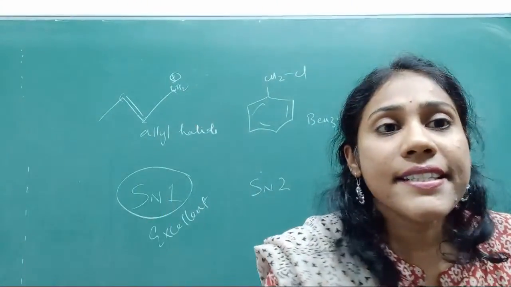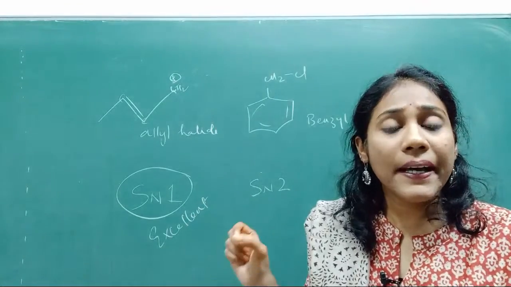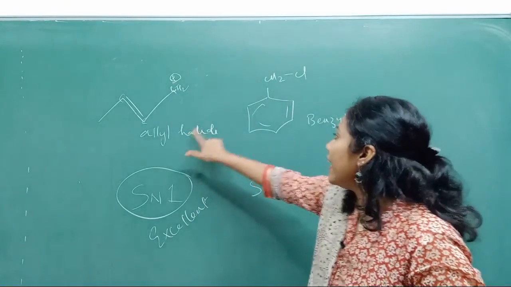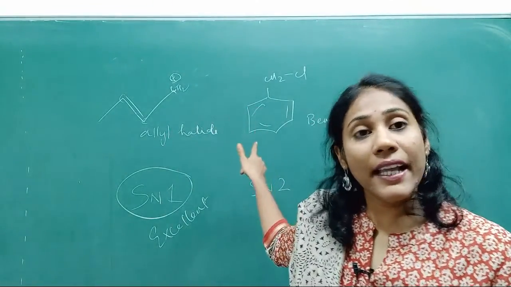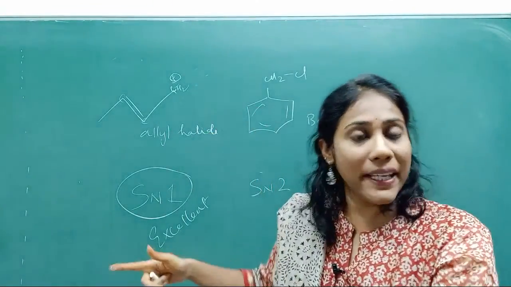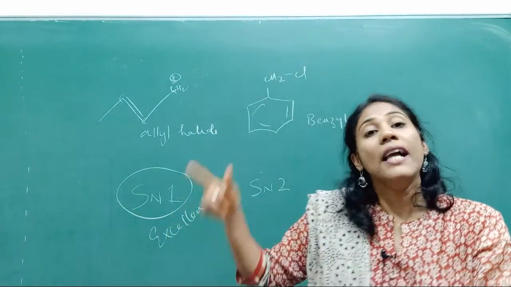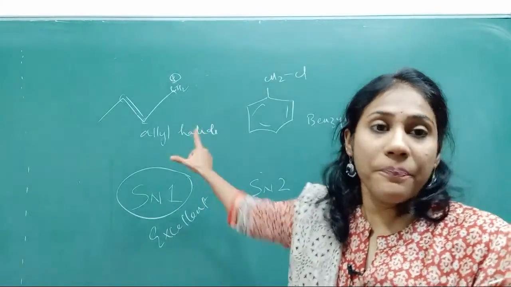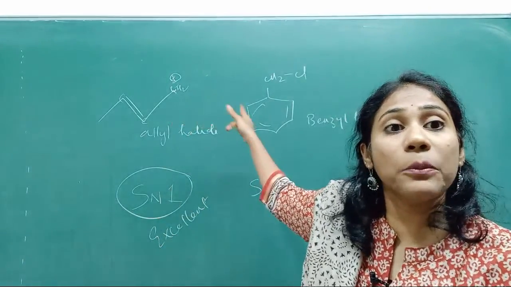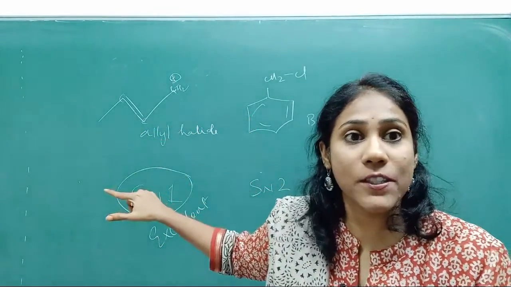That is the reason SN1 happens in an excellent way with allyl halide and benzyl halide. But remember, allyl and benzyl can go through both mechanisms. SN1 is possible, SN2 is also possible, but the excellent way is SN1 because their carbocations are stabilized by resonance.